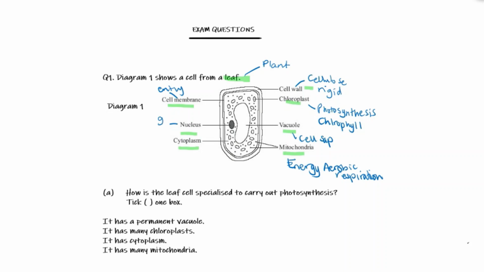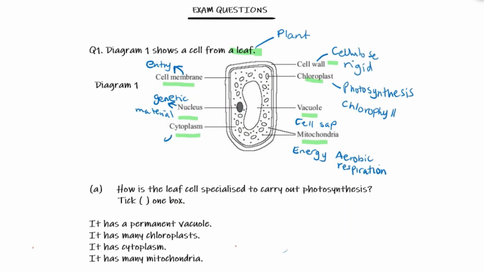Nucleus was to do with genetic material. And lastly, the cytoplasm was to do with chemical reactions and enzymes.